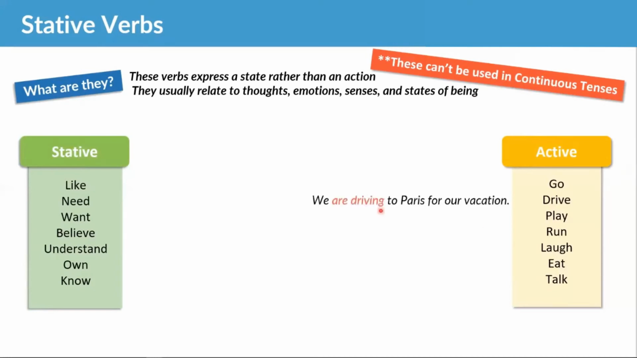So let's look at some examples in continuous tenses for these active verbs. We are driving to Paris for our vacation. That is a perfectly correct sentence. Thomas isn't laughing at Mark's jokes. Our support staff, Thomas McGovern, he never laughs at my jokes. Is Mark talking to his students? Again, talk is an active or a dynamic verb.